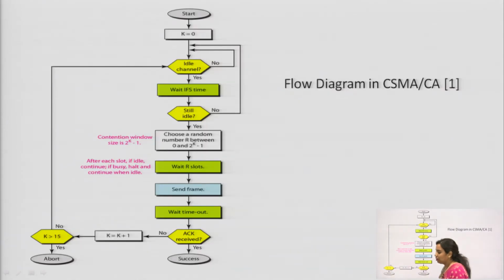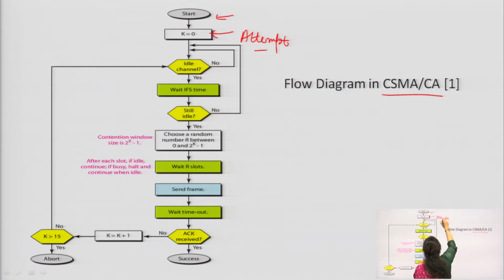So, in this situation no collision will take place, it will definitely be avoided. This is the flow chart of the CSMA CA case, that is carrier sense multiple access collision avoidance. We start the work with the 0th attempt, this is the number of attempts that has been done. Then this is the idle channel check, where it has to see whether the channel is idle or not.